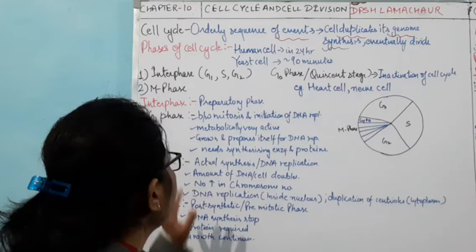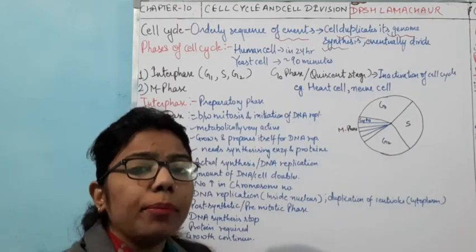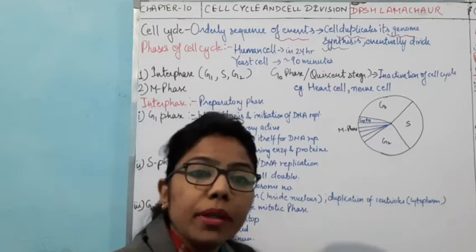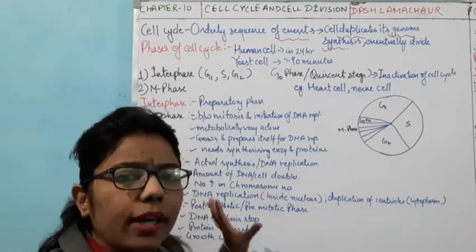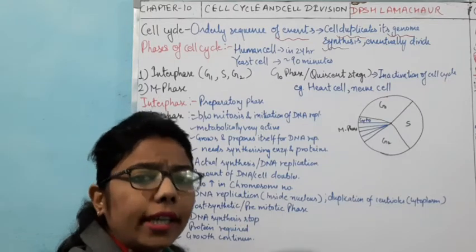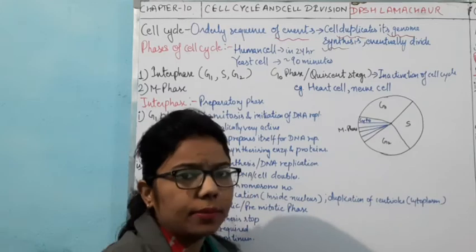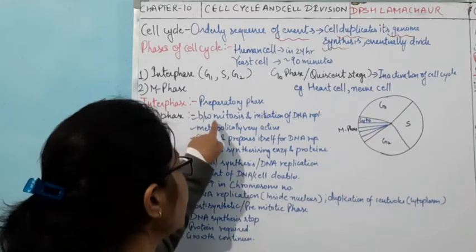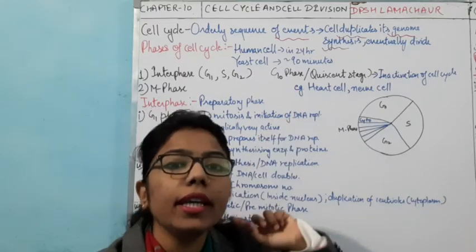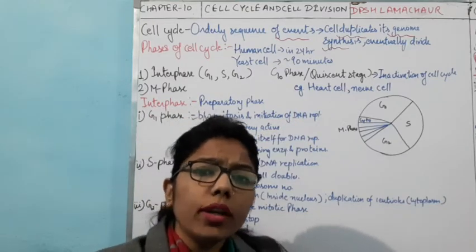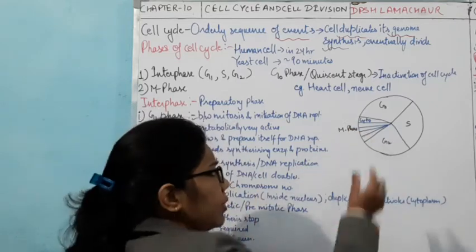Now come to the G1 phase. What happens during the time when the preparation takes place? In a short note I have given the characteristics, the events which take place in the G1 phase. The first thing I mentioned is that it is present between the mitosis and the initiation of DNA replication. What does it mean? It means that it is the duration, the G1 phase is the